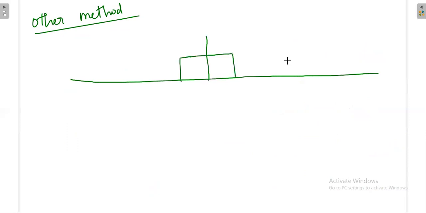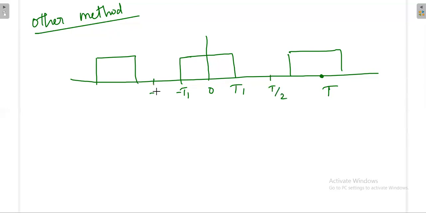We took the pulse train like this, where this is 0, T1, minus T1, and again this is T by 2, where this is T, and then this is T by 2, again this is minus T by 2, this is minus T. Already we have taken the problem like this.